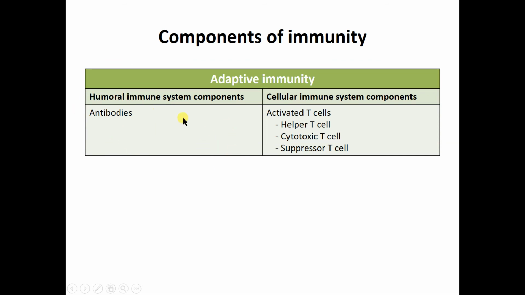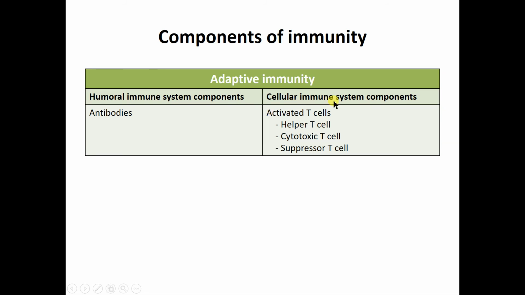These antibodies are the components of the humoral immune system of adaptive immunity, because these antibodies are secreted by plasma cells, which are B cells produced by the clone of the B cell.